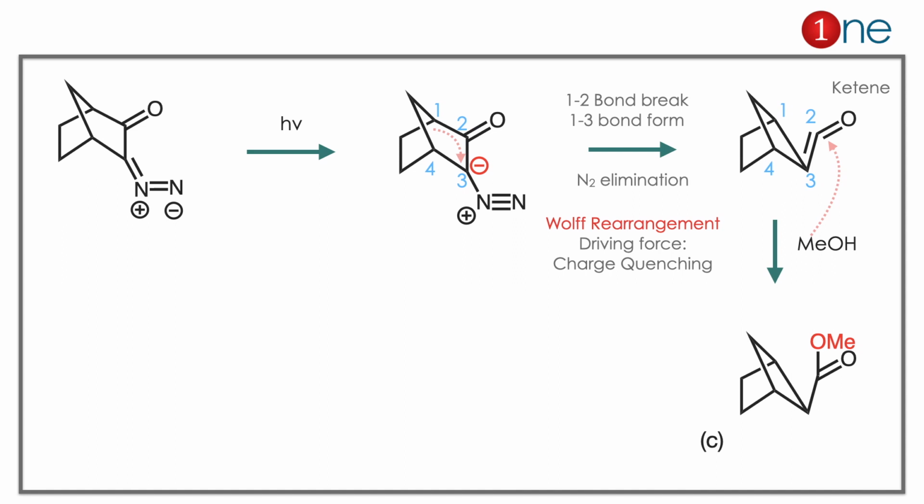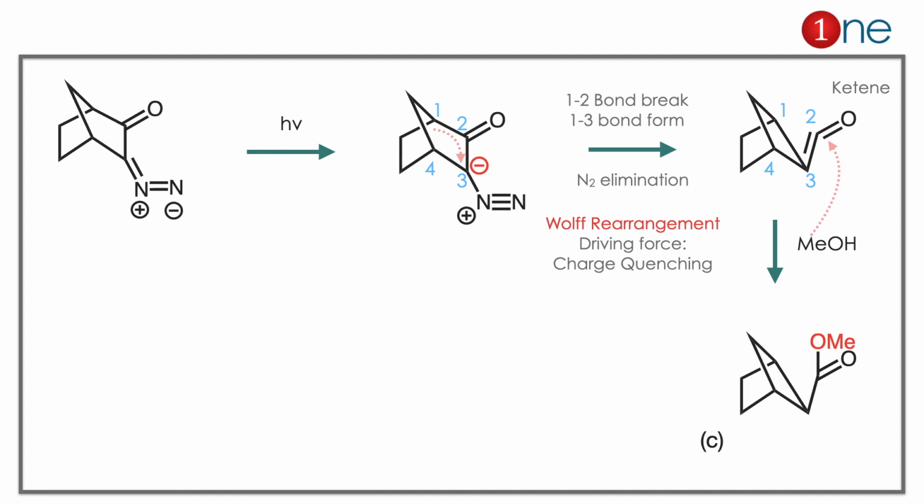One is ketene formation, another is N2 elimination. So the 1,2 bond breaks, the 1,3 bond forms. So it forms a 5-member ring, which is ring contraction. Then you are attacking with methanol. Methanol attacks the carbonyl carbon, and you have the ester there, which is answer C.